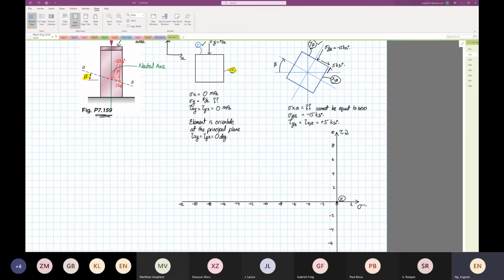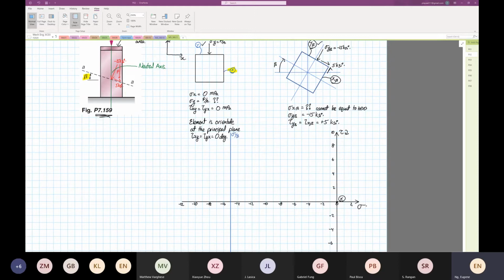I cannot plot point Y because I don't know what P over A is on point Y, right? Then on the beta orientated element, we know where Y beta is. Y beta is on the minus 15 line, so I'm going to draw the minus 15 line. This is our stress Y beta.